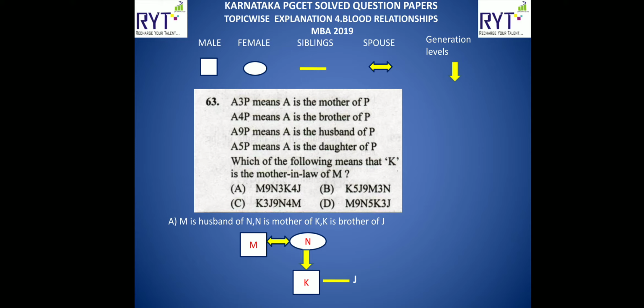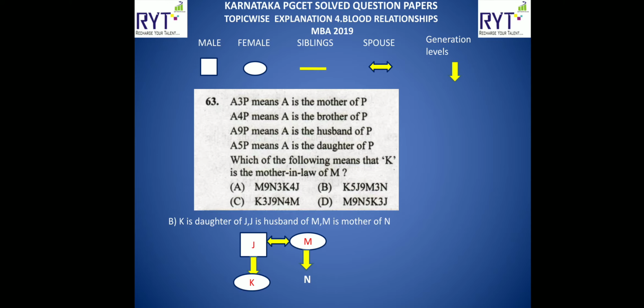N is the mother of K, so K will come down, below. K is the brother of J, so K is a male actually. Now the question was, K is the mother-in-law of M. Not at all possible, because K is the brother they are telling. So K is a male here. Not possible, so option A is ruled out.